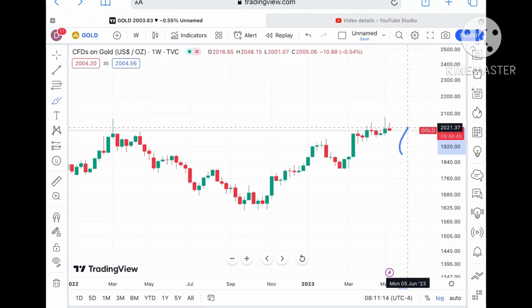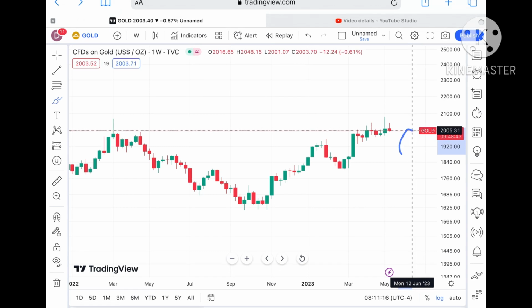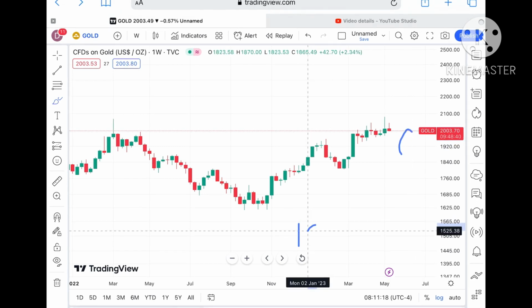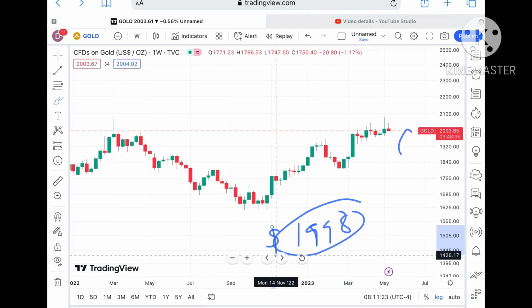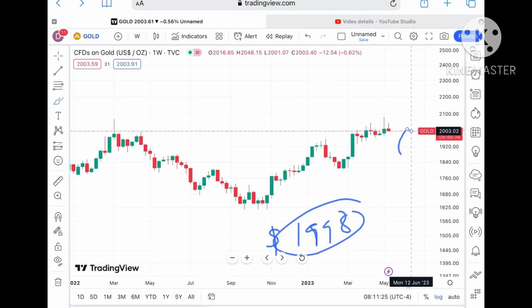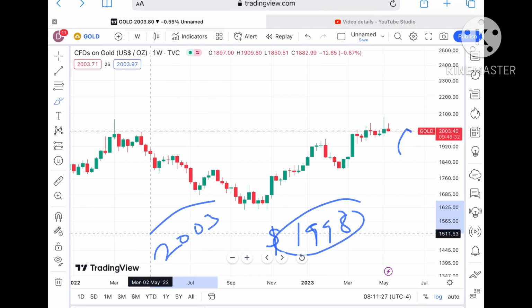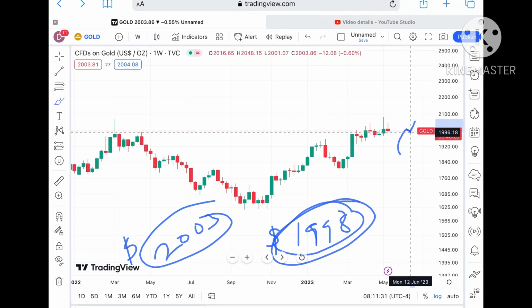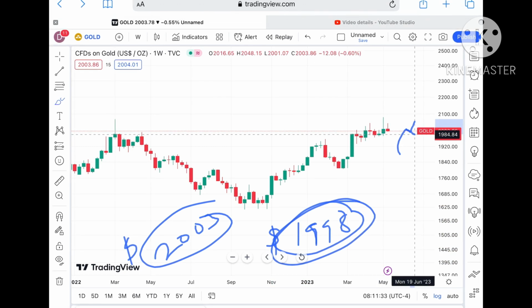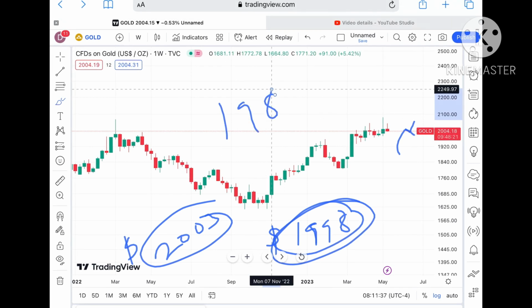Suppose the price doesn't sustain, we can see it can move towards a level of $1998. This $1998 is the next support. After crossing a level of $2003, we can see a level of 1998, and once it moves below this level, it can go further low, and a probability of touching 1980 is there.